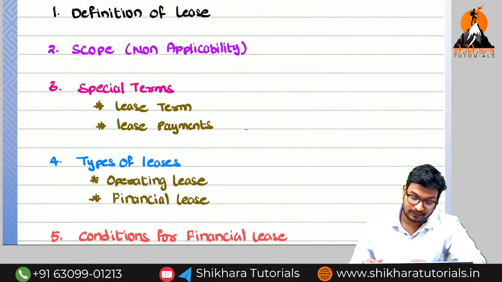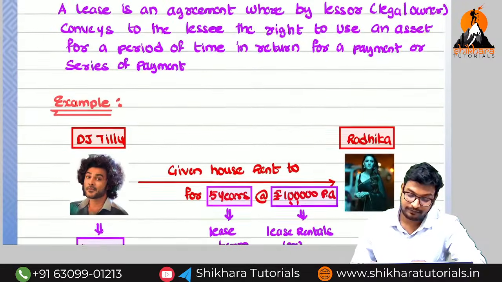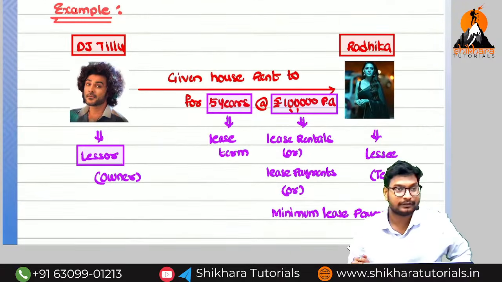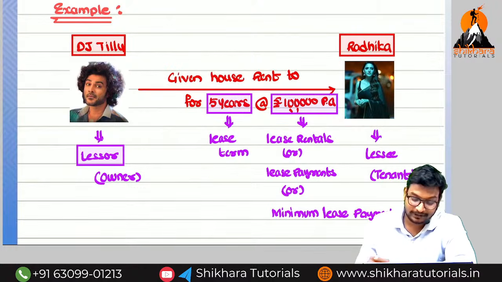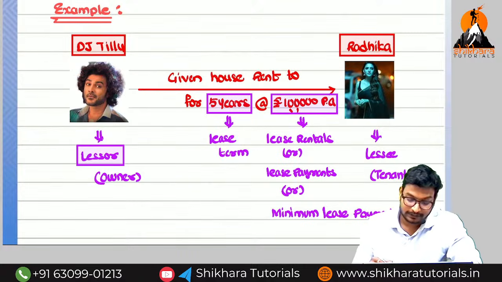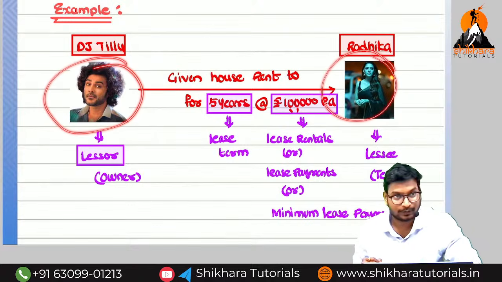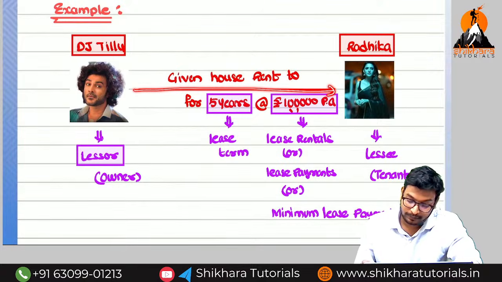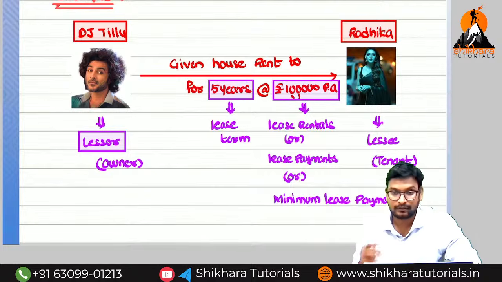First, we are going to start with the definition of the lease. I have taken a favorite example related to Tollywood. One is the fellow called DJ Dillu, another person is called Radhika. The favorite bonding between DJ Dillu and Radhika was a most favorite film in Tollywood. In that film, we have one hero and one heroine. Now, DJ Dillu is giving the house on rent for 5 years at the rate of rupees 1 lakh, 1 lakh for each year.